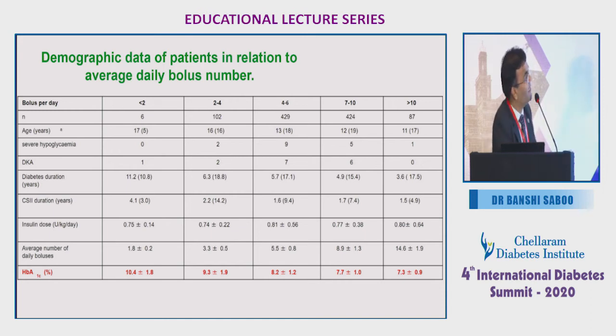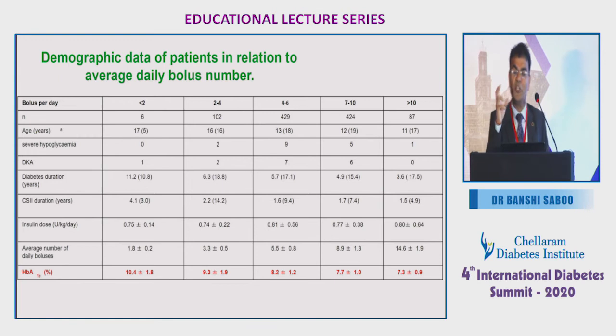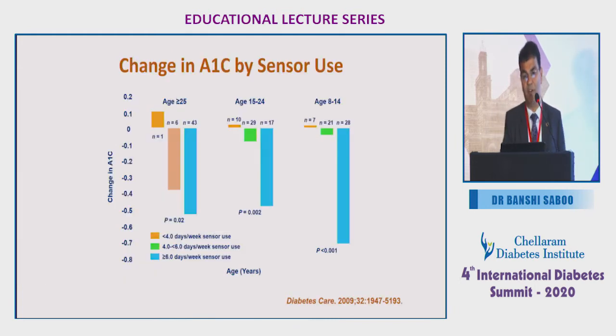And here you can see the data which is actually from Thomas Dane. I took this slide. Their patients are taking even 7 to 10 shots in a day, and these are patients on pump, and there are patients who are on basal bolus therapy also. Those patients who are taking more than 6, 7 or 8 shots, you can see there is a significant difference in HbA1c. So then I told her that if you can do all these things with the CGM and take multiple boluses, probably I may achieve your time in range of 70%.